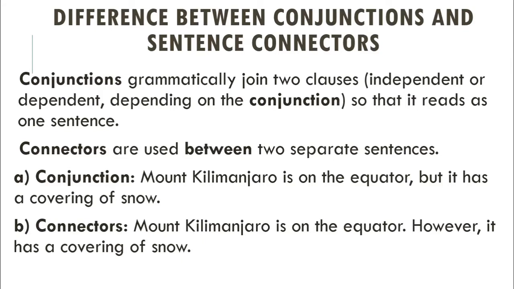Conjunctions grammatically join two clauses, independent or dependent, depending on the conjunction, so that it reads as one sentence.